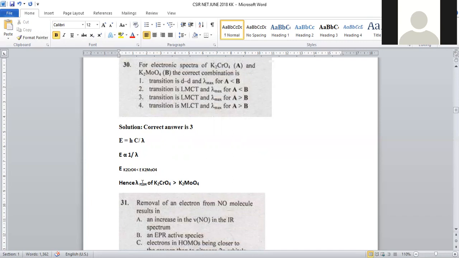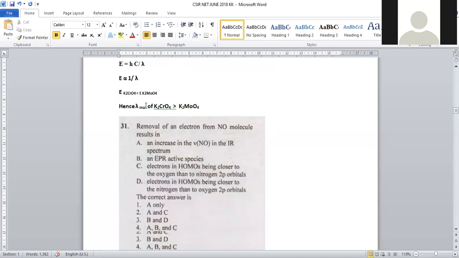Consequently, the lambda max value of potassium chromate will be higher because the energy requirement is less. That's why the lambda max value will be raised, because there is an inverse proportionality between energy and wavelength. Now, lambda max of potassium chromate will be higher when compared to the second complex. That means option number 3 is the ligand to metal charge transfer transition where lambda max of A will be higher when compared to B, right? Option number 3 is the correct answer for question number 30.